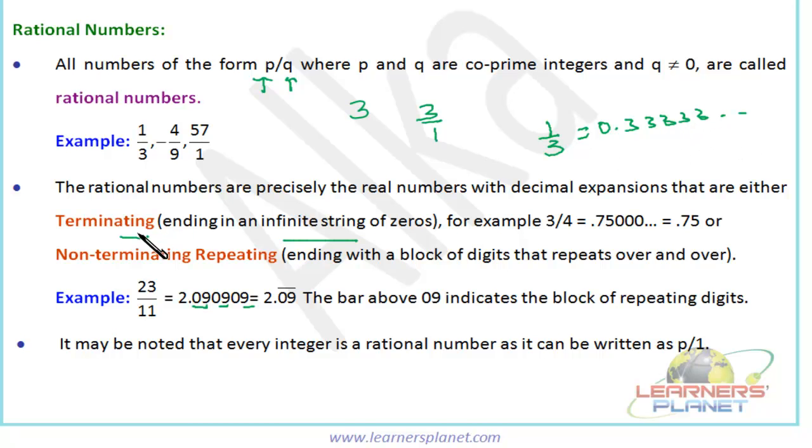Okay, so it's a terminating decimal or a non-terminating repeating decimal. In both the cases, the numbers are rational numbers, right? So this is the example of terminating decimal and this is the example of non-terminating but repeating decimal. That means a block of digits is getting repeated again and again. Okay.